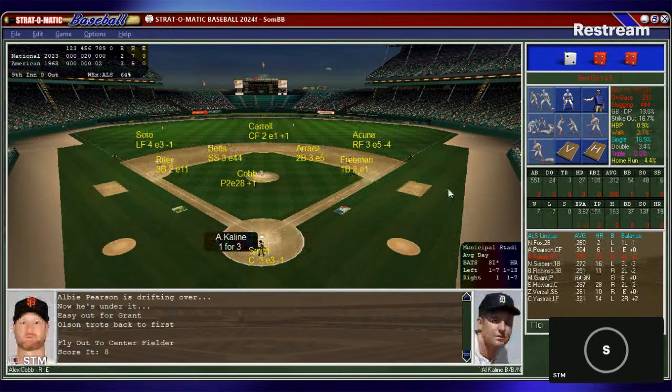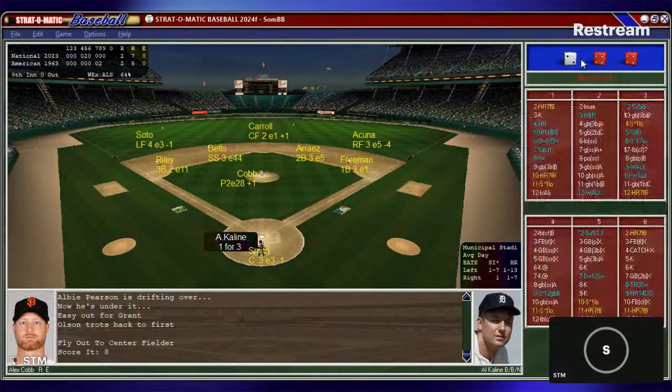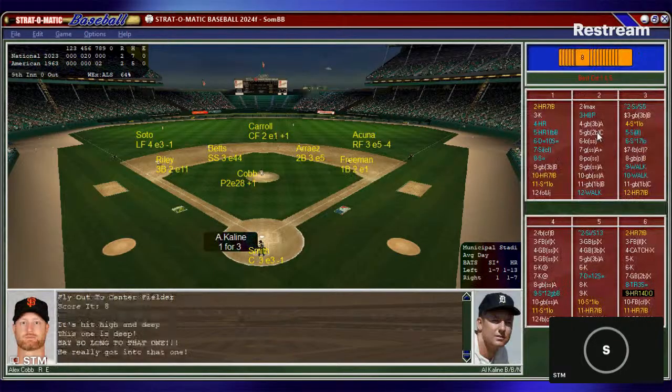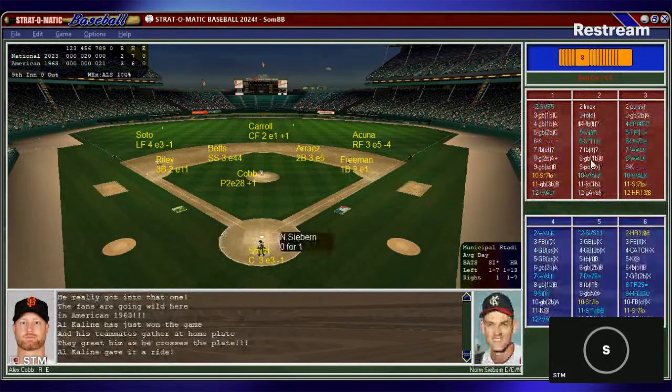Alex Cobb will be the pitcher, representing the San Francisco Giants, and he'll pitch to Kaline, Seaburn, and Robinson, with the American League a chance to walk this off. Smith puts down the sign. Cobb from the windup and the pitch. And that's going to be a line drive deep to right center field. Say goodbye, baseball, and this game is over. A walk-off bomb for Al Kaline, Mr. Tiger. Comes all the way back and wins this by the score of 3-2.